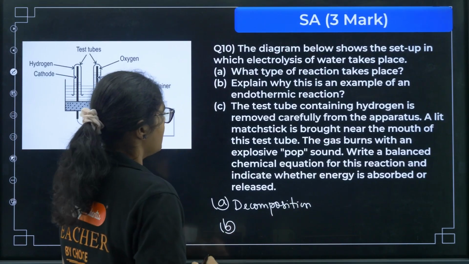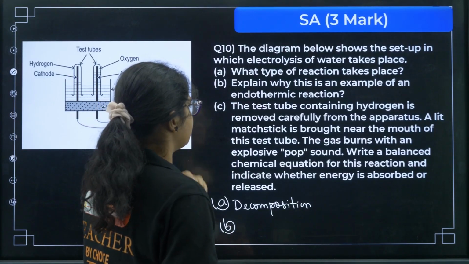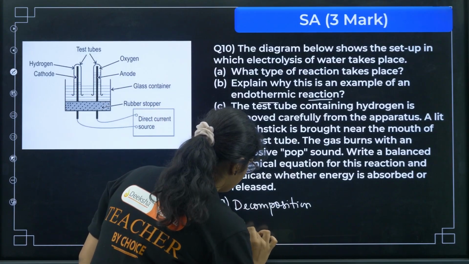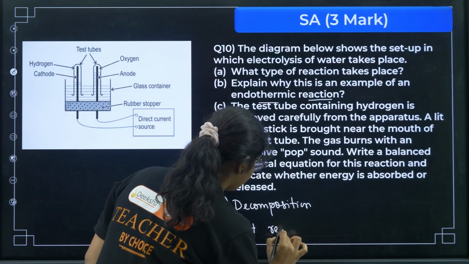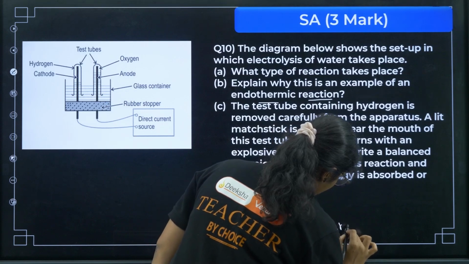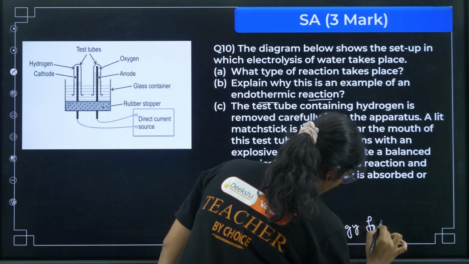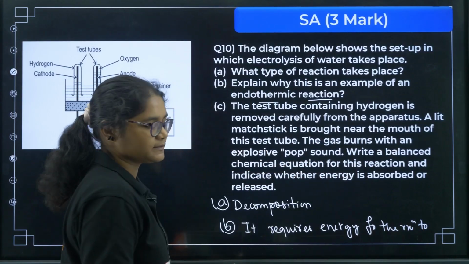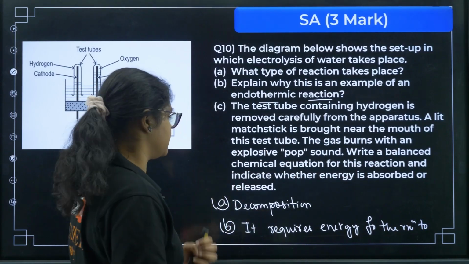Next, what we have, explain why this is an example of endothermic reaction. So you can just write down that it requires electricity, or you can write down it requires energy for the reaction to occur, right? It requires energy, so that is why this is an endothermic reaction.